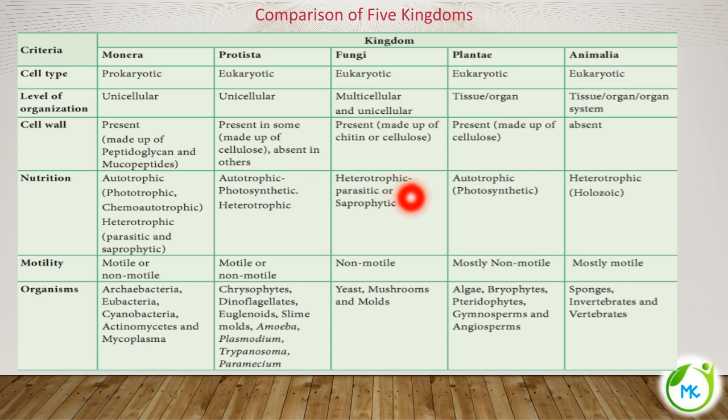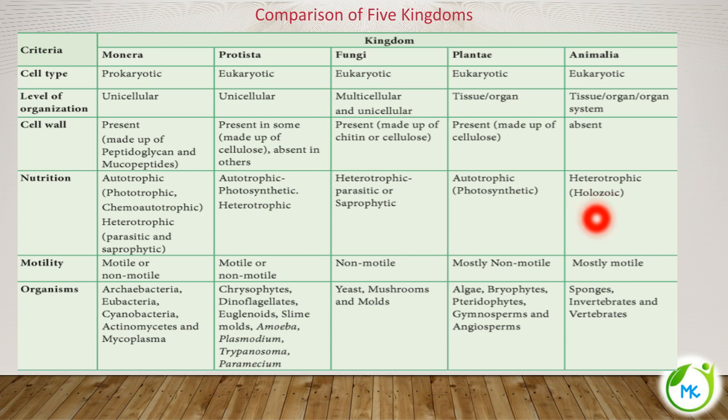Under heterotrophic, they might be either parasitic or saprophytic. Plants are all autotrophic in their mode of nutrition, that is, photosynthetic. And animals are heterotrophic and follow the holozoic mode of nutrition, that is, they take in food and obtain nutrients from it.